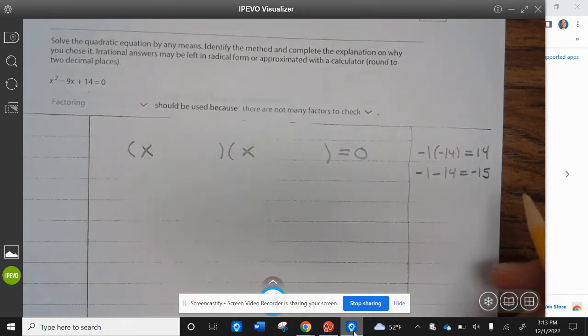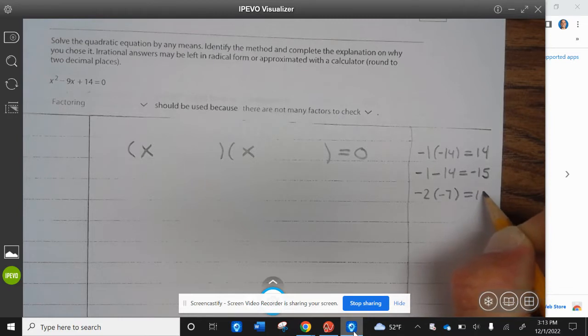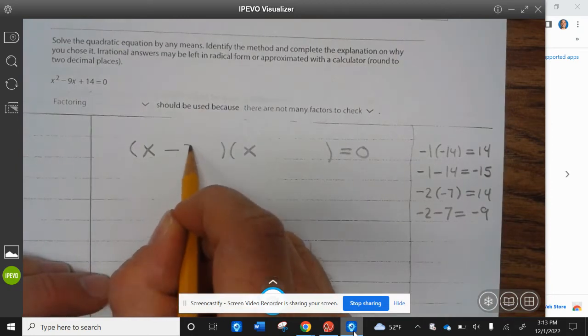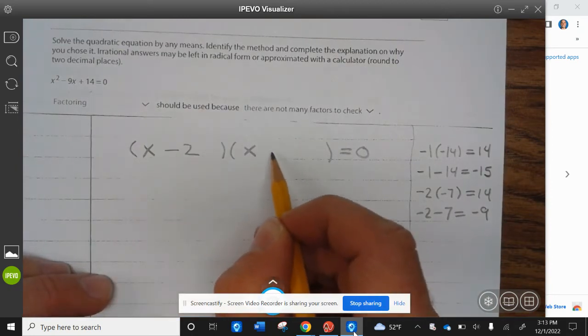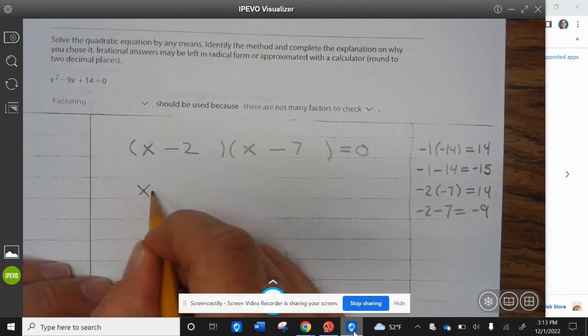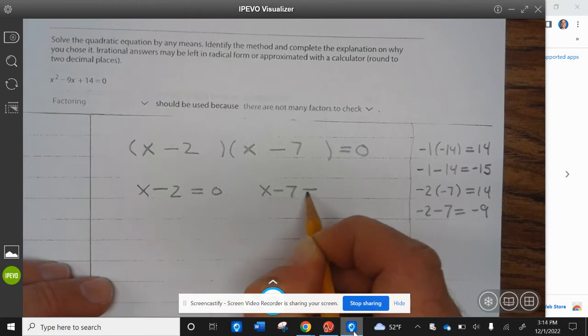Okay, let's try negative 2 times negative 7 is positive 14. Negative 2 minus 7 is negative 9. That works. So our factors are x minus 2 and x minus 7. So set x minus 2 equal to 0, x minus 7 equal to 0.